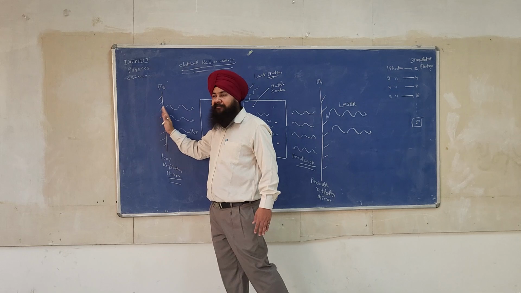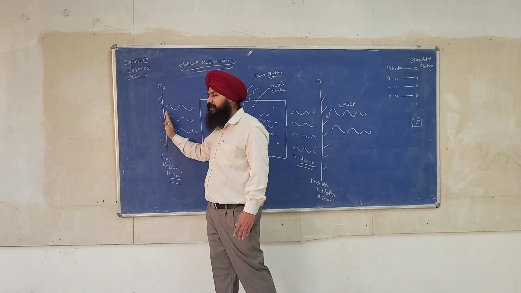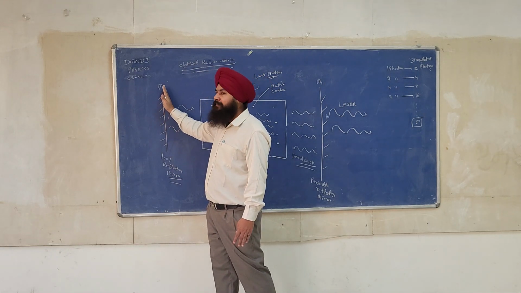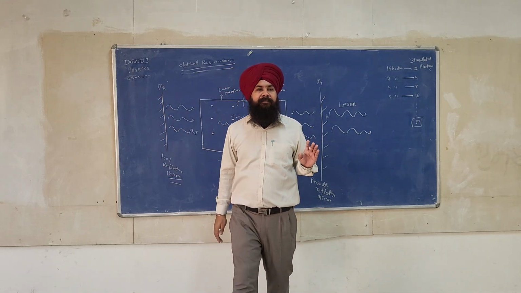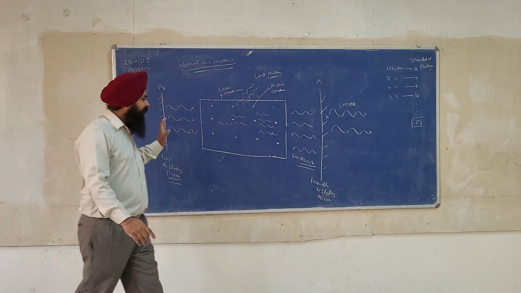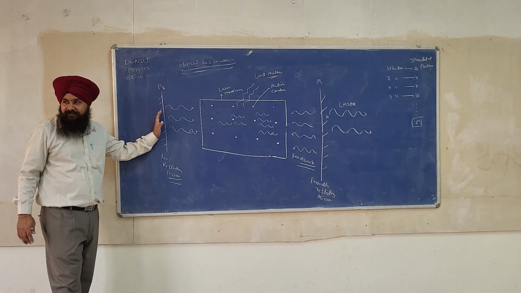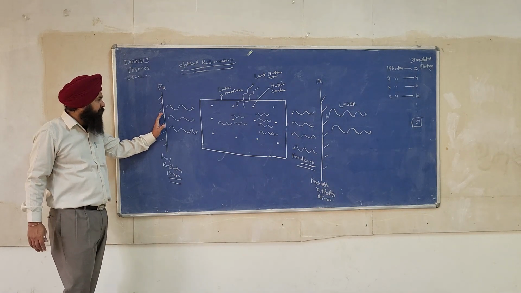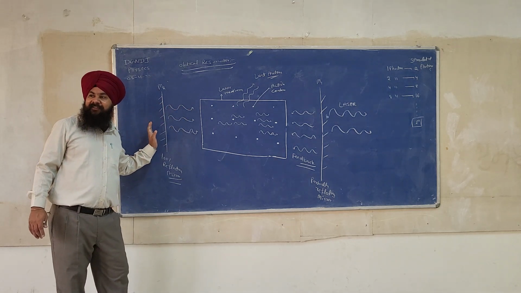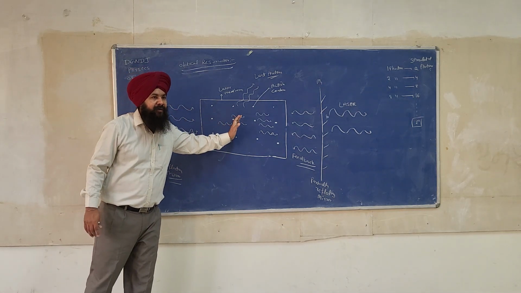After passing through the laser medium, they will be incident on the mirror M2, which is a completely reflecting mirror. So what would happen when they strike this mirror M2? The whole light will be reflected back into the laser